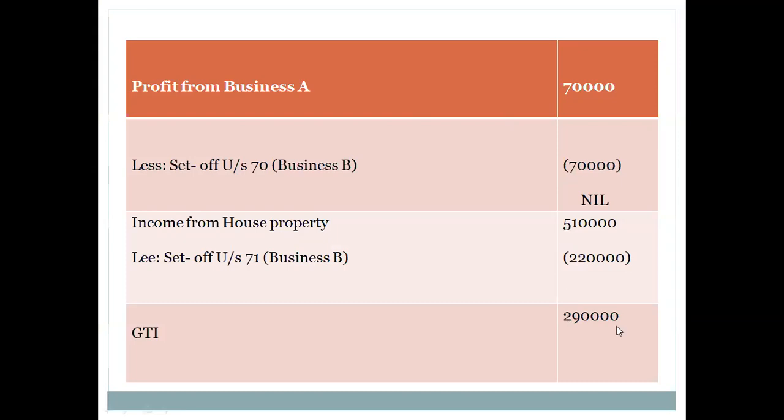So the balance is 2,90,000. So we have two heads of income, that is income from business or profession and income from house property. So the income from business is nil and income from house property is balance 2,90,000. So when we add that, we'll get the gross total income. So that is 2,90,000. So this is the calculation we need to do when we are going to do the inter-head adjustment.